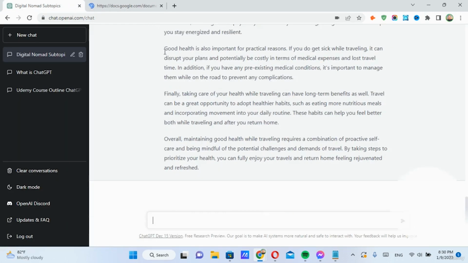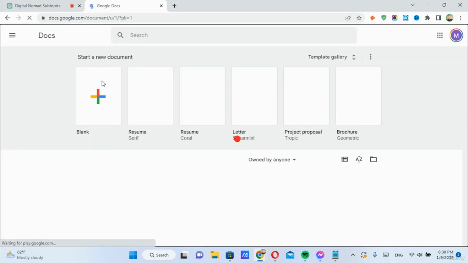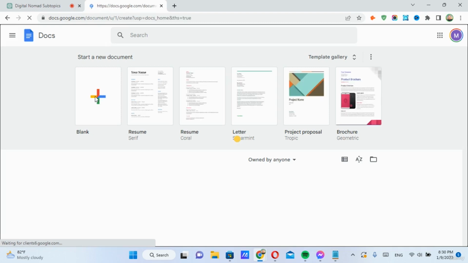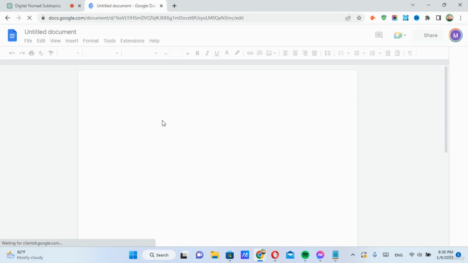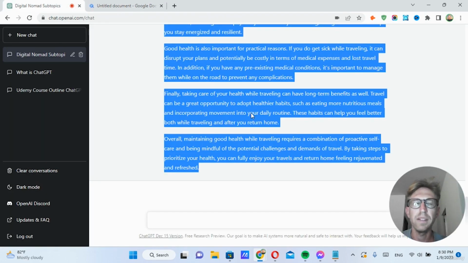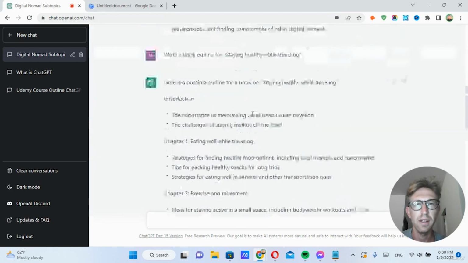And then we can simply take this chapter right here, put it into a fresh Google document. A little bit slow. And that's it. And we simply repeat the same process for each of the sections of each chapter.